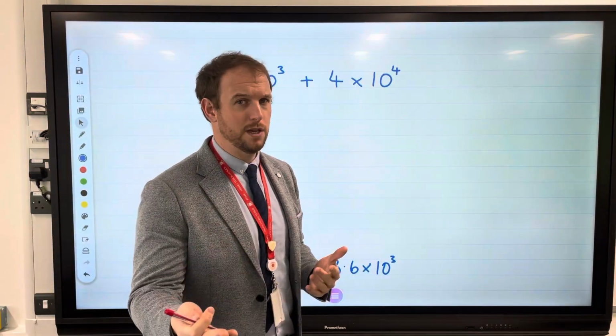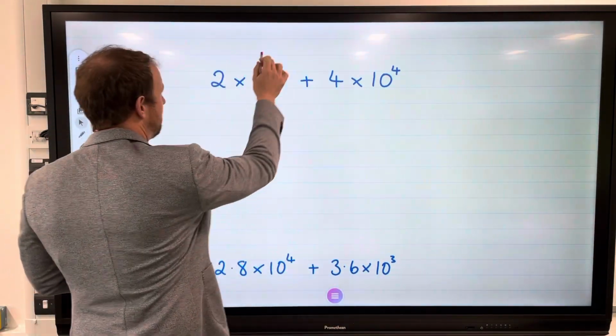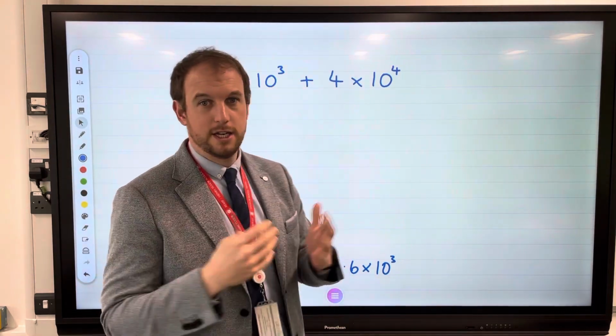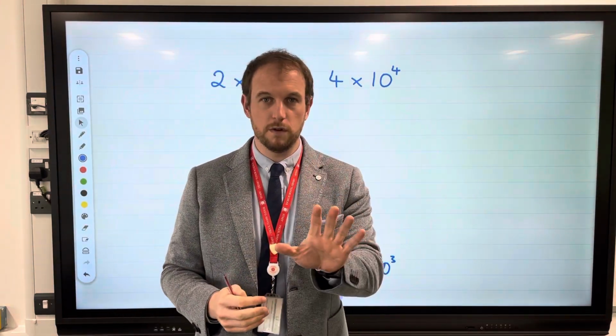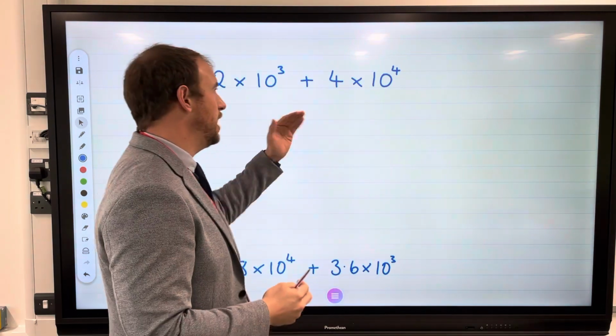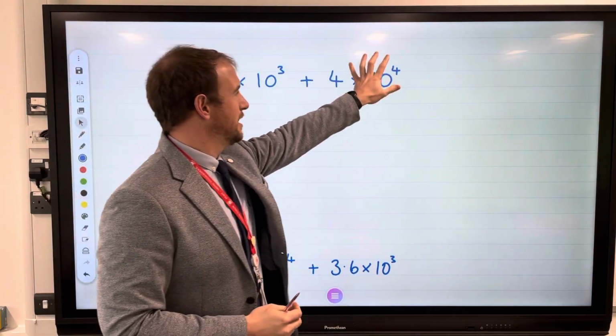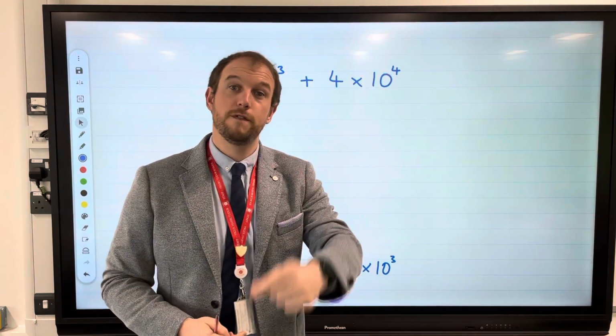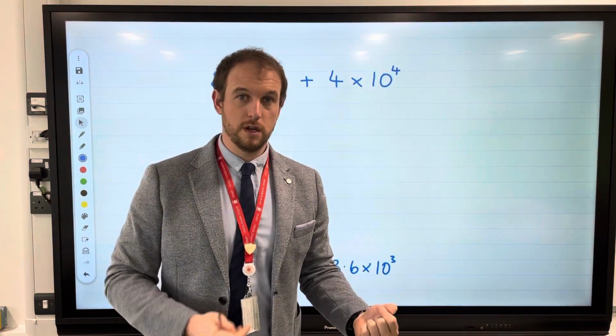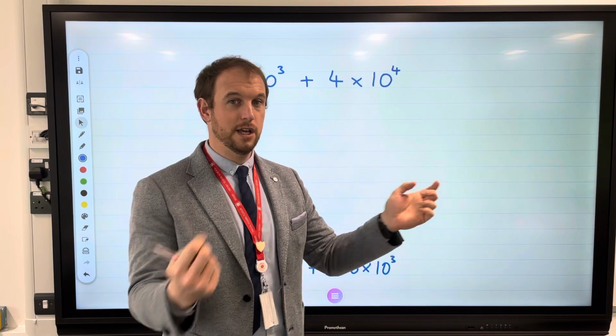Now, some questions you may have brackets around these. Doesn't matter. Don't freak out with the brackets. It's not going to change the answer at all. So we've got this number here, add this number. What we're going to do, we're going to convert them to ordinary numbers first, then calculate, then convert back.